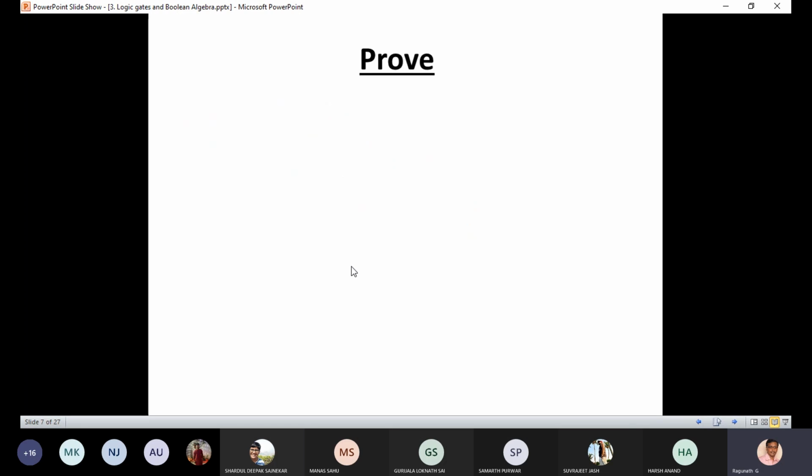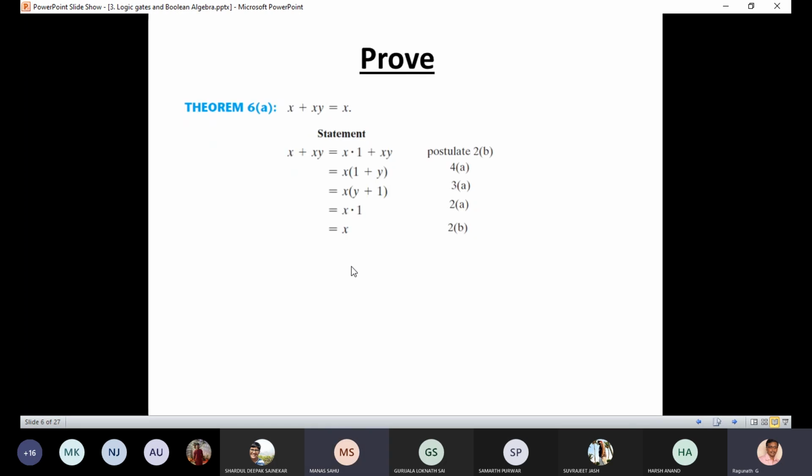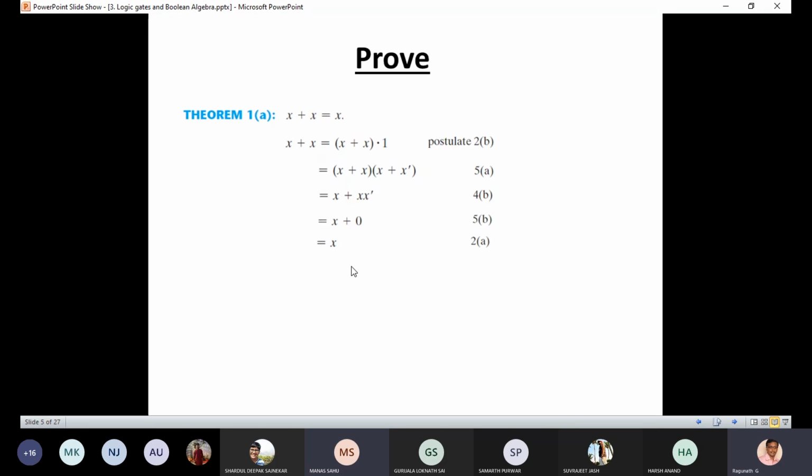Okay. Sir, can you move to the previous page? Which one? Before This one? Before this. Yes. 1 second, sir.